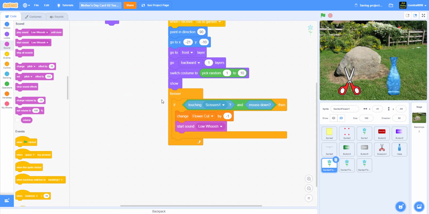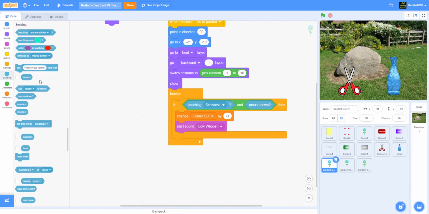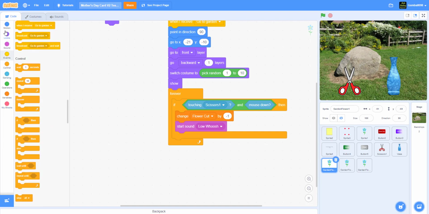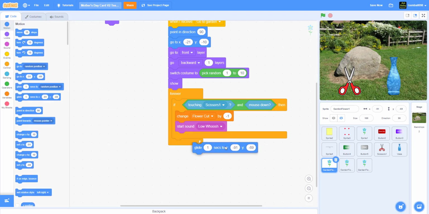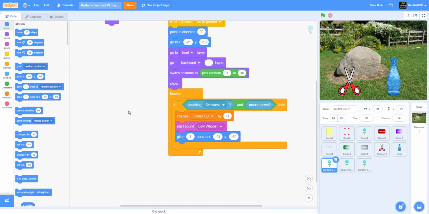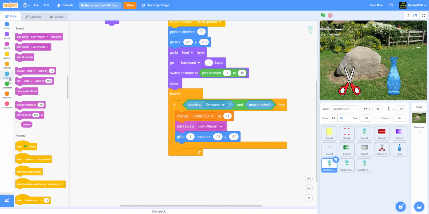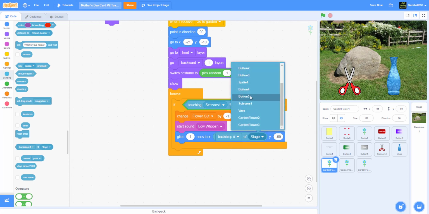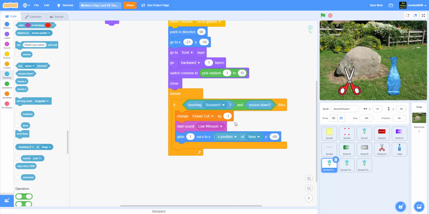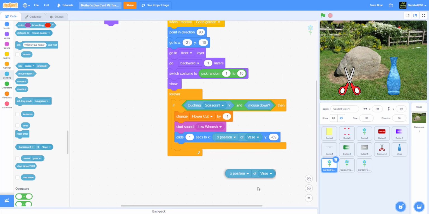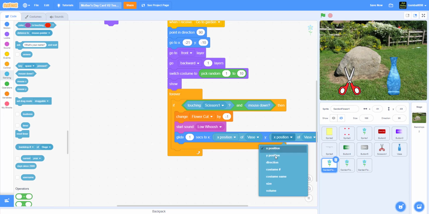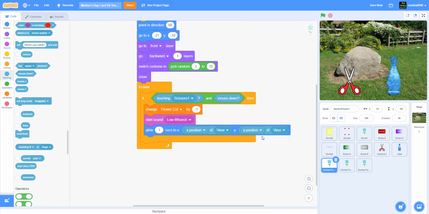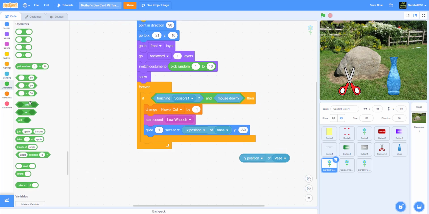And now we're gonna glide to the tricky block plus 150. So the tricky block is this one. We need 2 of those, but first we need to glide 1 second to X position of the vase, so they'll be in the vase. So we got to change the back. You guys probably get the deal by now. Vase, X position, and duplicate. And instead change this to Y position. Oh yeah, we also need the plus 150, like what I said.